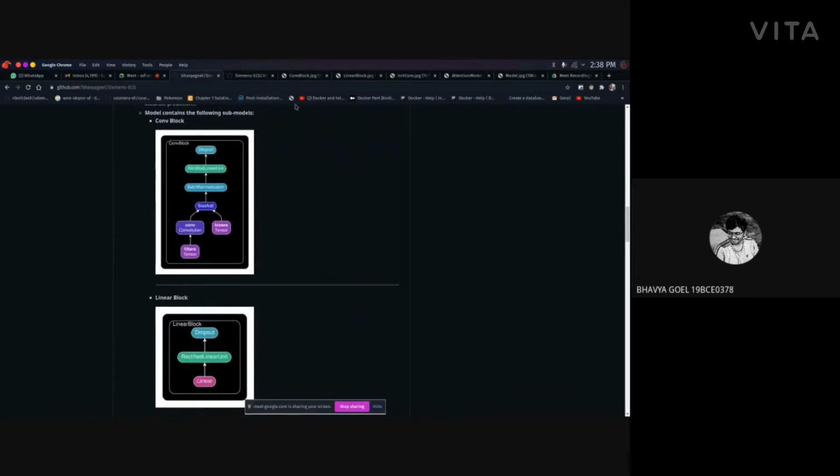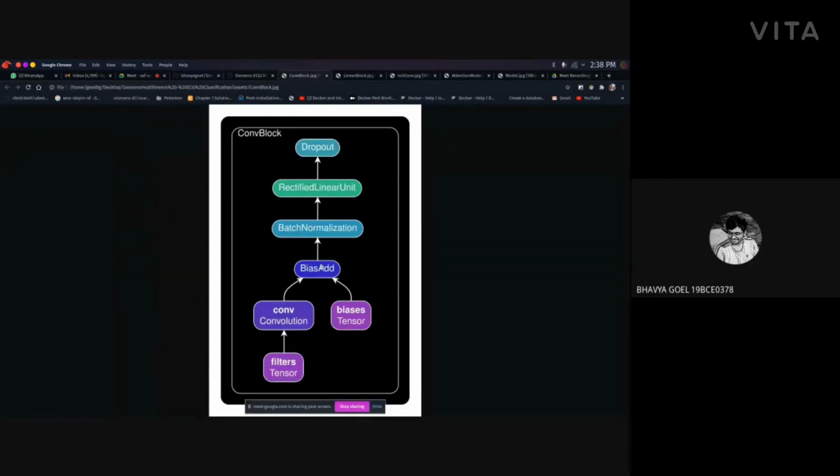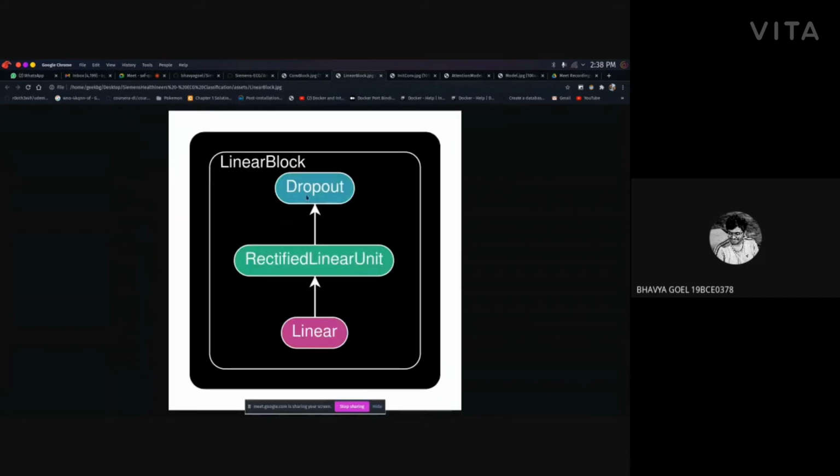I'll explain each of the blocks one by one. This is the conv block. It consists of the convolution layer, which is batch normalized and activated by the ReLU function. I have ensured that the model doesn't specifically learn the given transformed dataset, so I use a dropout layer to avoid too much biasing. Next, I used a linear layer which is activated by the ReLU activation function and dropout. This is the init conv block resulting. So it consists of conv block, three linear blocks, and a flatten layer.